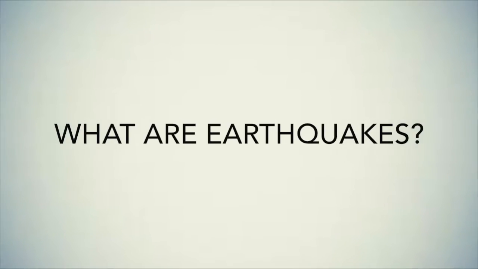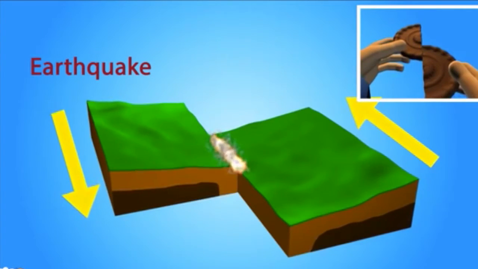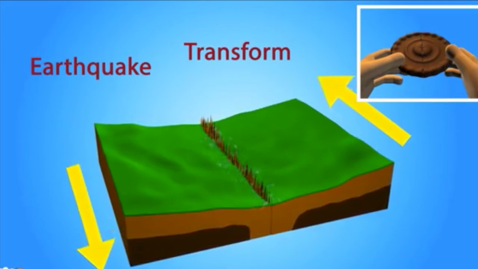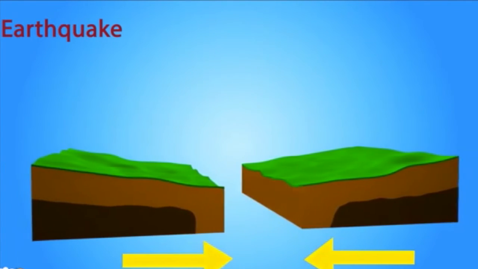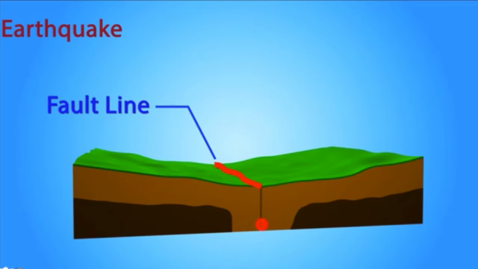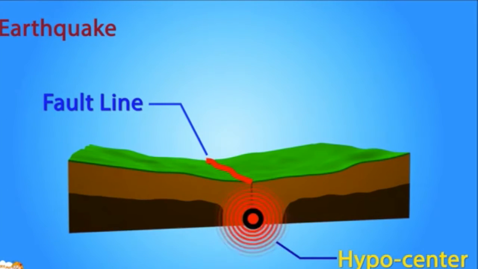What are earthquakes? Earthquakes are caused by something called transform boundaries. This is where tectonic plates slide and grind past each other. The plates can get locked together at the boundary where they meet, or the fault line. As the plates try to move, friction and stress build up below the surface at the hypocenter. When the stored energy is released, the earth shakes, and this is an earthquake.